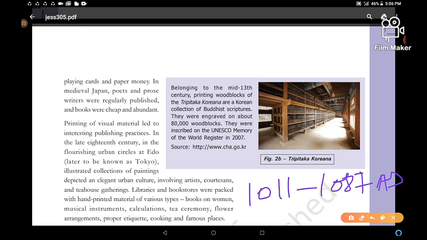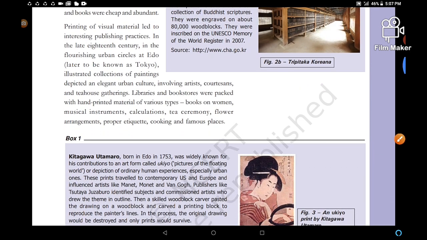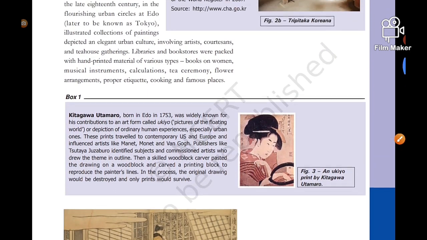Clear? In South Korea. The printing woodblocks of Tripitaka Koreana are a Korean collection of Buddhist scriptures. They were engraved on about 80,000 woodblocks. Here you can see in this picture. They were inscribed on the UNESCO Memory of the World Register in 2007. So this was figure 2.2b.